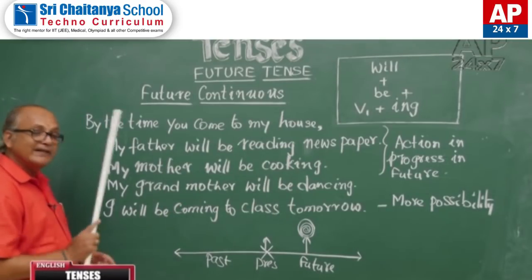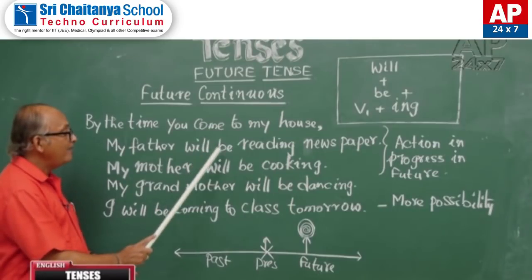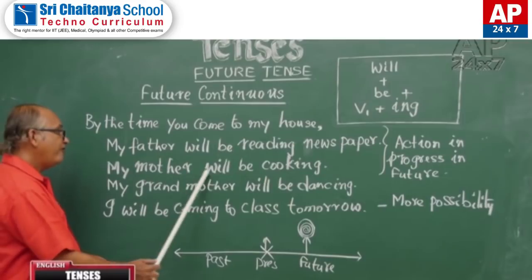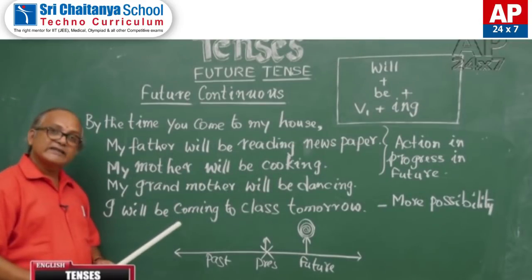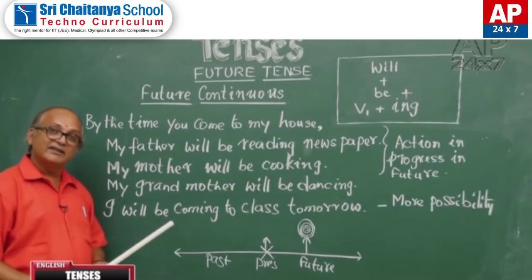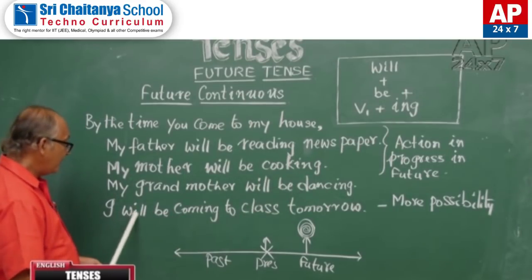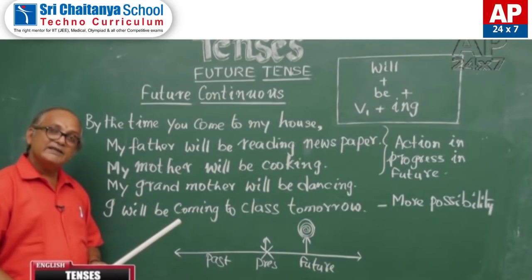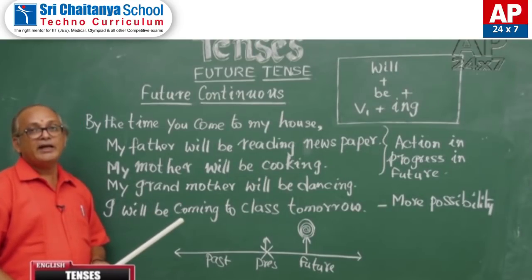In all these sentences, will be reading in the first sentence, will be cooking in the second sentence, will be dancing in the third sentence, will be coming in the fourth sentence. These are said to be in future continuous.